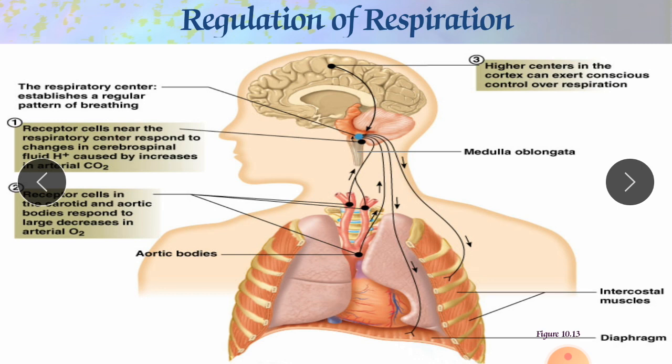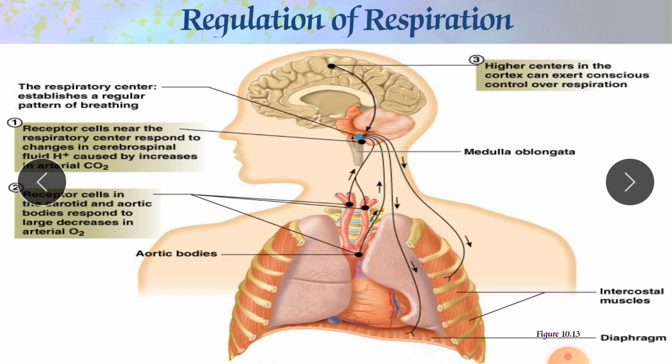The second point is the receptor cells in the carotid. Here this is the carotid artery. There are receptors here which give signals to our brain, to the medullary rhythmicity area. Also there is the aortic body.